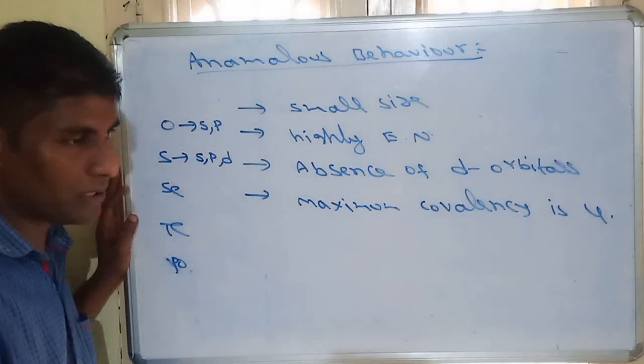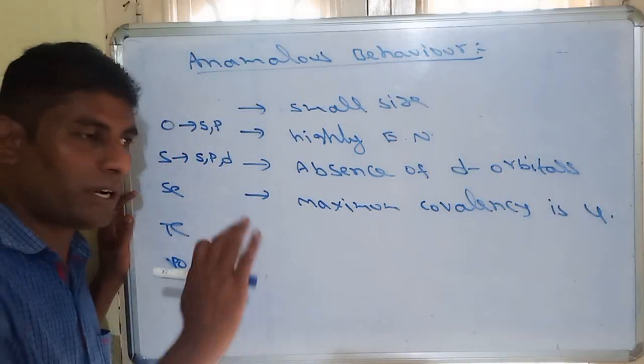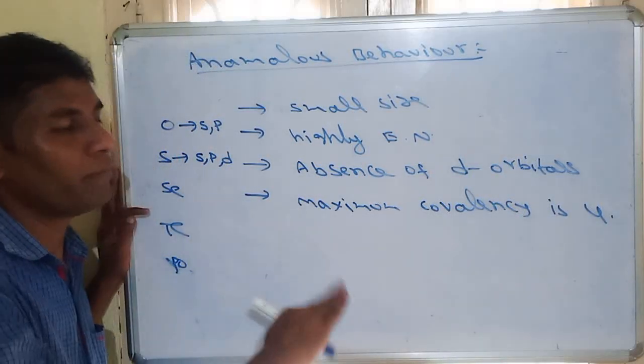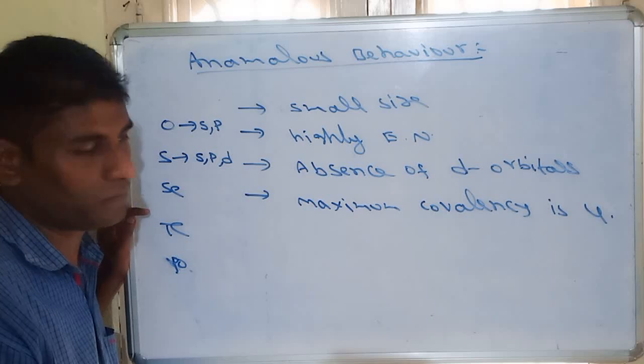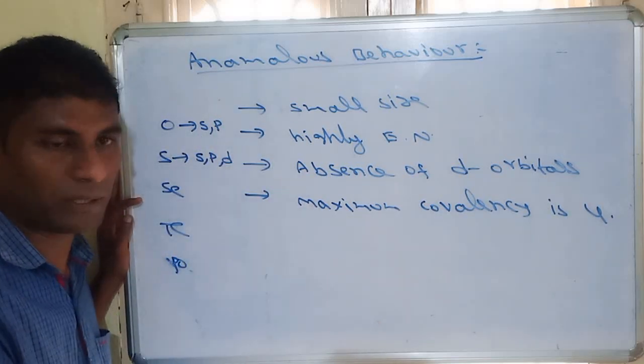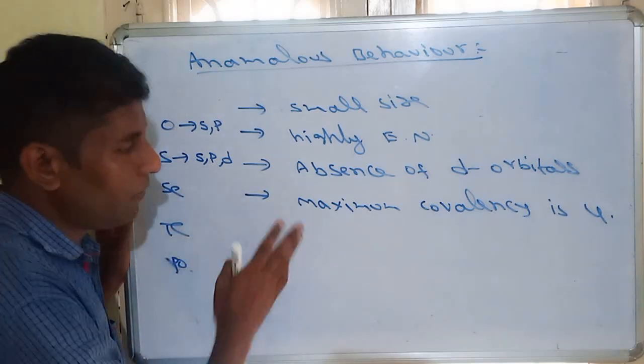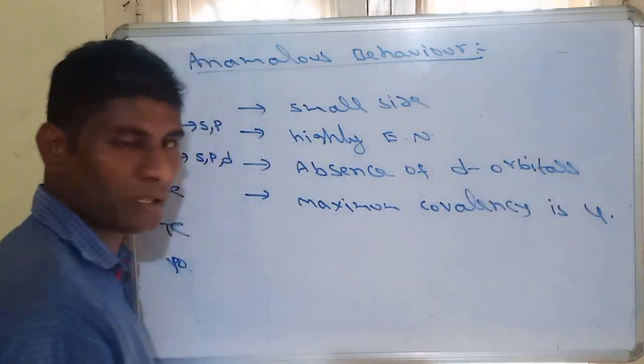So oxygen can form 4 at maximum. It doesn't mean oxygen will definitely form 4 bonds, but it can form 4 at most. It cannot exceed 4. Mostly oxygen forms only 2 bonds. We know that oxygen valency actually is 2. However, its maximum covalency is 4.